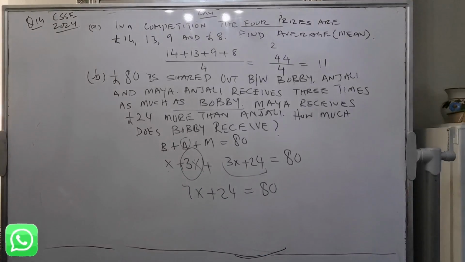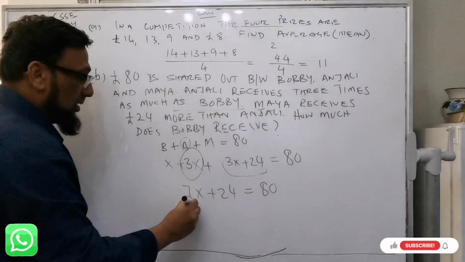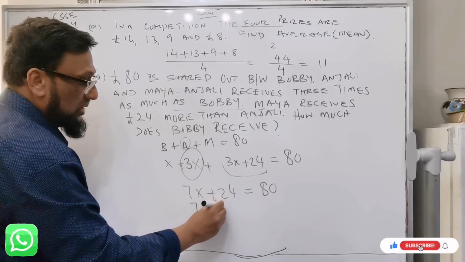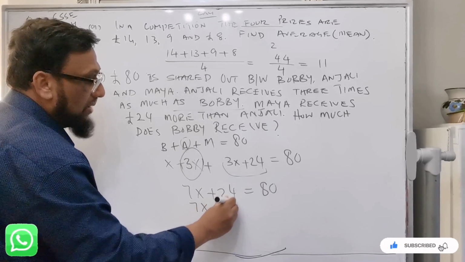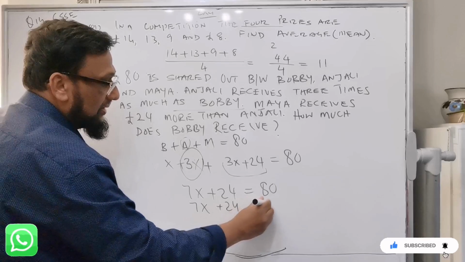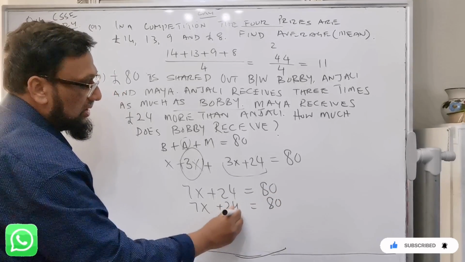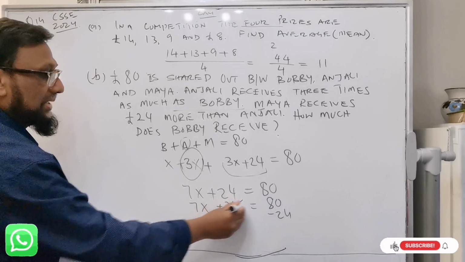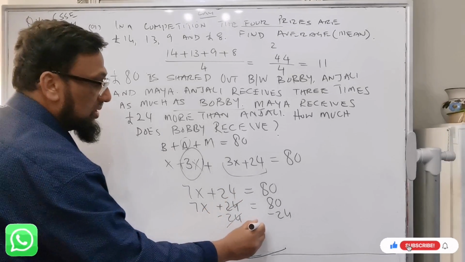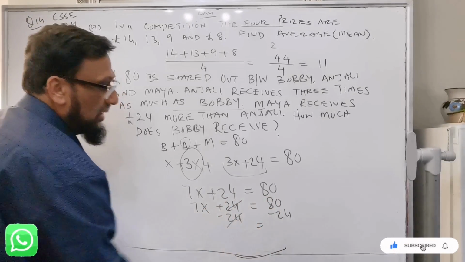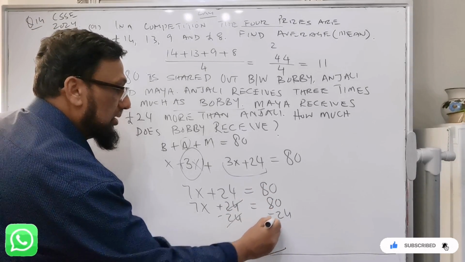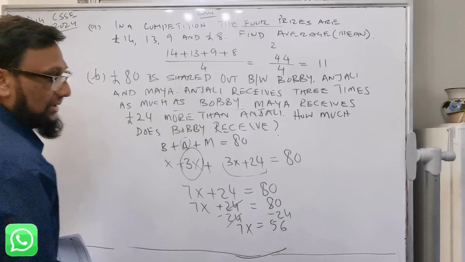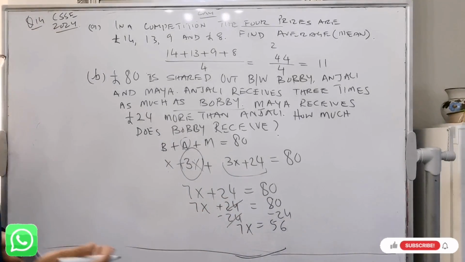This makes an equation, and you know how to solve it. 7x plus 24, so I subtract 24 from this side and 24 from the other side. This cancels and the remaining is 80 take away 24, which is 56, equal to 7x. We divide both sides by 7, so 7 cancels with 7.